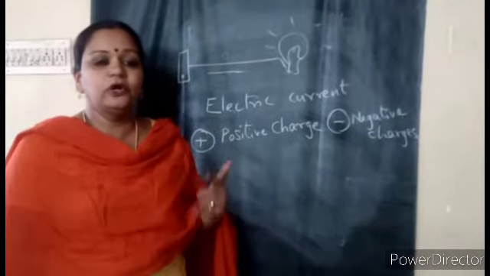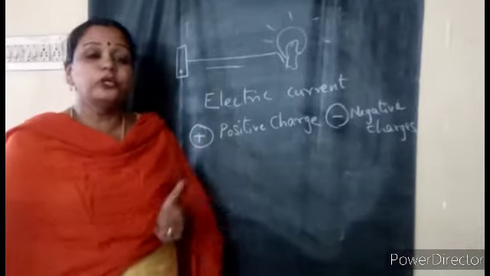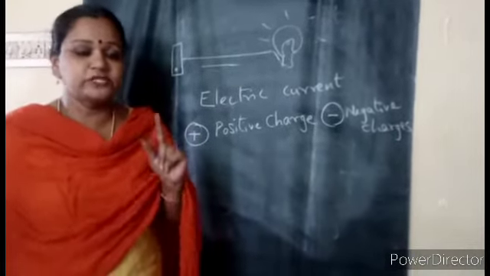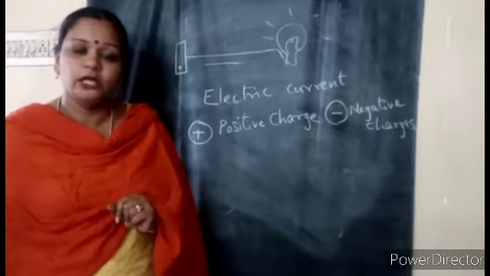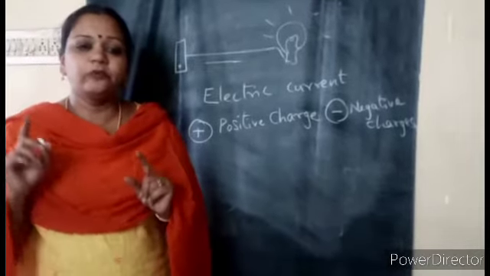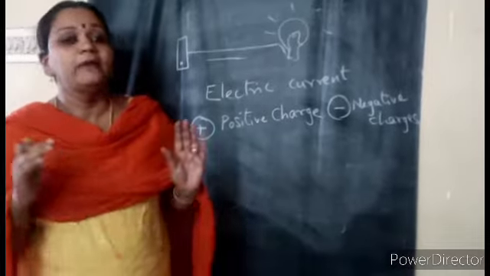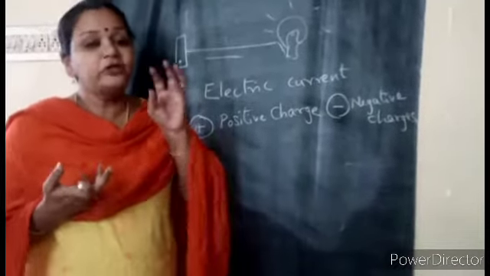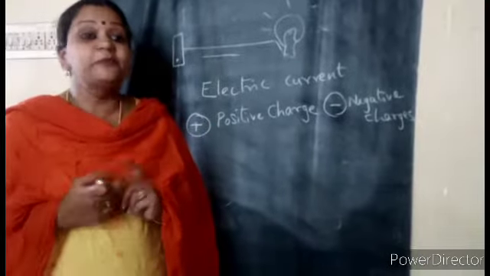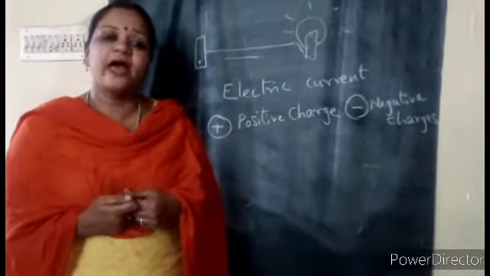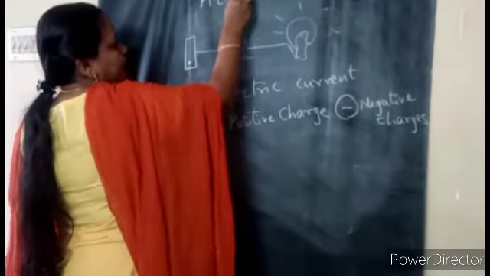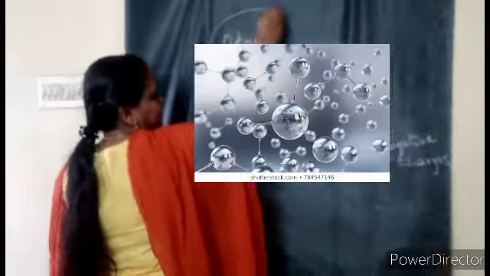For that again we have to go back to the word molecules, which we learned in the heat chapter. Molecules was a term which was repeated again and again in the heat chapter. Do you all remember? Matter is made up of molecules. By now you all know that matter, that is solid, liquid or gases, is made up of molecules. And a molecule is made up of atoms. You might have heard this term. Yes, atoms. Atoms are surrounding us everywhere.